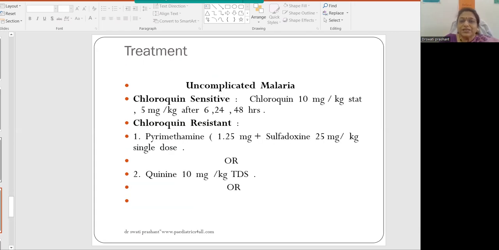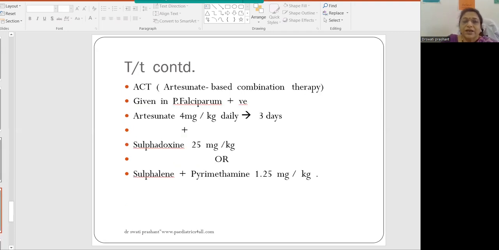The second part is the specific management of malaria, uncomplicated and complicated. For chloroquine sensitive malaria, we give chloroquine 10 mg per kg stat, followed by 5 mg per kg after 6, 24 and 48 hours. If the patient is chloroquine resistant, or is vomiting chloroquine, meaning he is having gastritis, then we can add pyrimethamine and sulfadoxine combination single dose, or quinine 10 mg per kg TDS, or we can give artesunate based combination therapy.